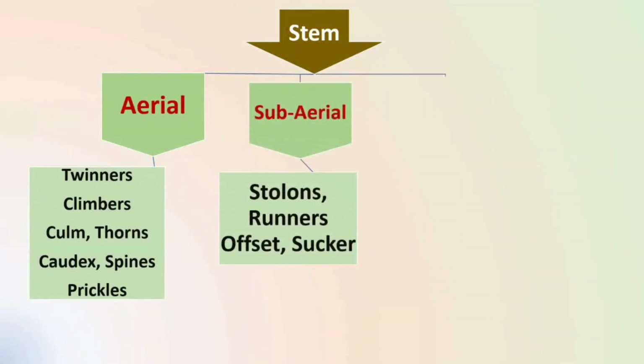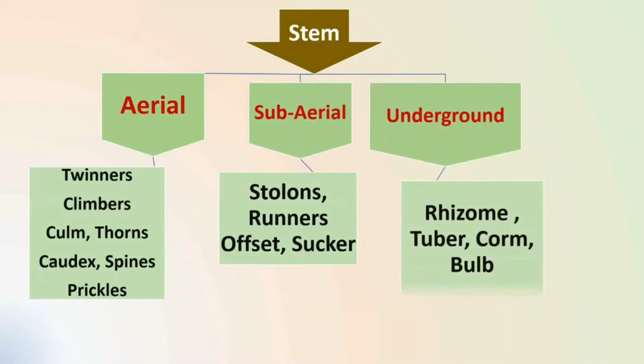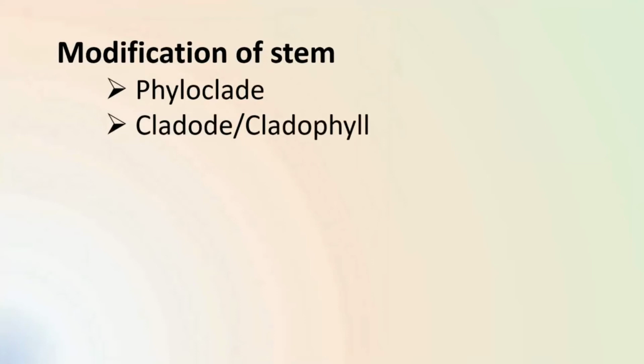Subaerial stem includes stolons, runners, offsets, and suckers. Underground stem includes rhizome, tuber, corm, and bulb. The modifications of stem are phylloclade, cladode or cladophyll, and thorns. And the modifications of leaf are leaf tendrils, leaf spines, and phyllodes.